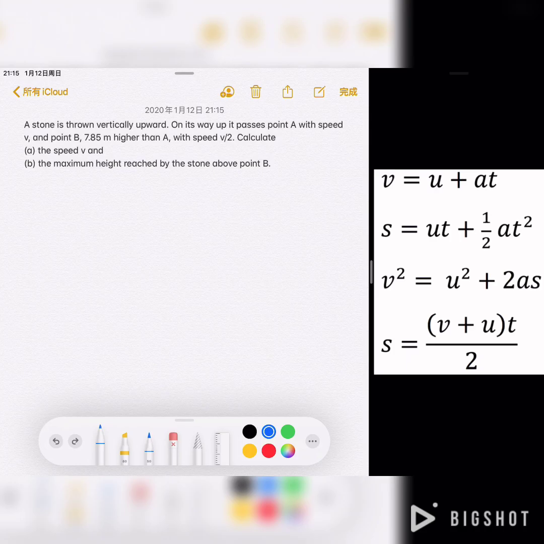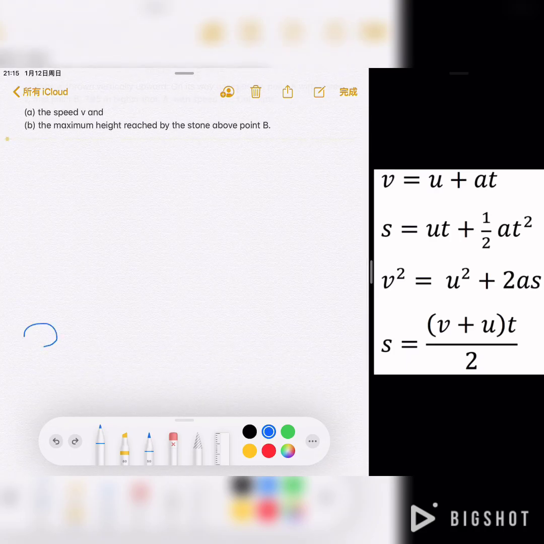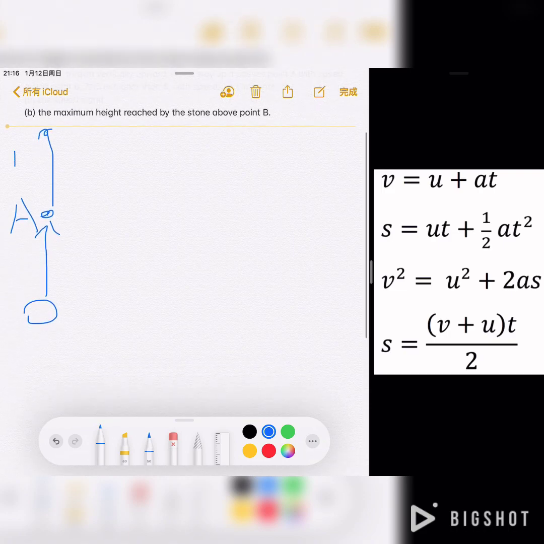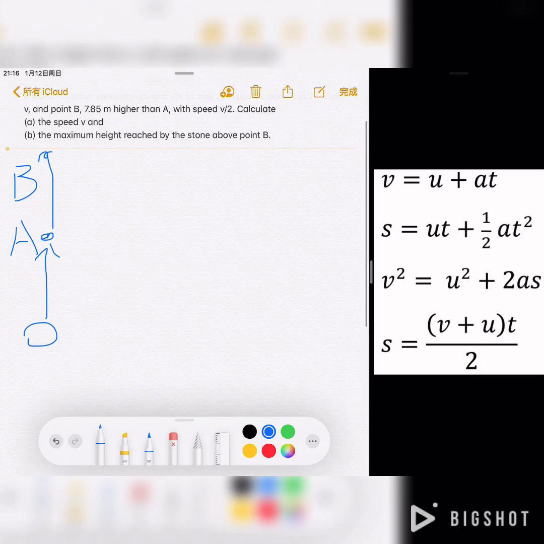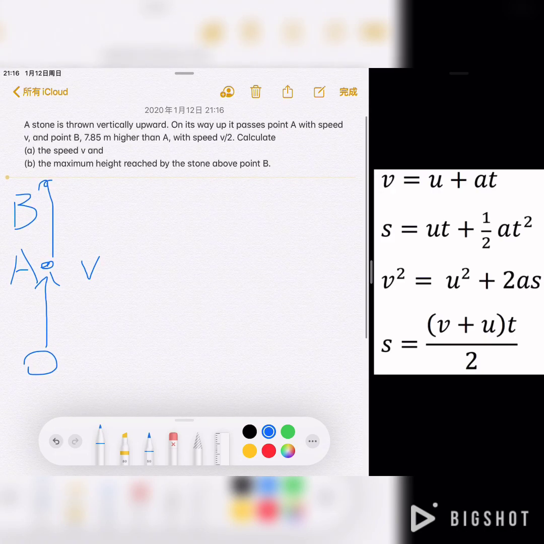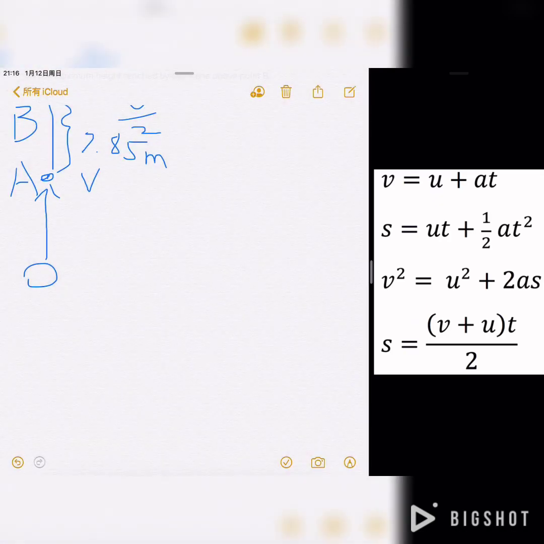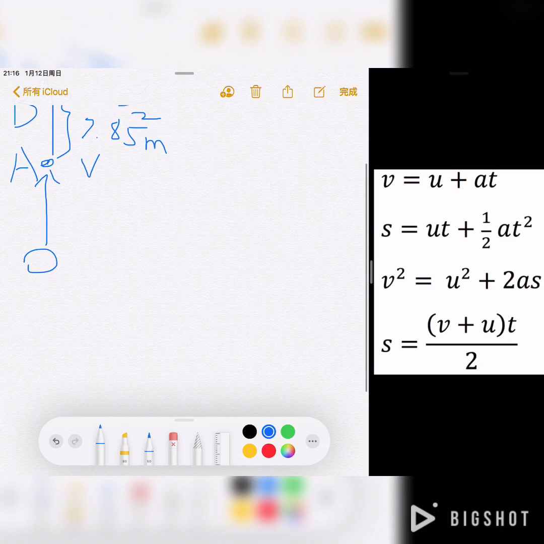Let's draw a picture to show that. So the stone is first thrown upwards until point A. So this is point A. And then it goes upwards to point B. This is point B. And we know that at point A the speed is v, and at point B the speed is v over 2. And the distance between them is 7.85 meters. In order to solve this question, we need to use the SUVAT equations. Now let's use v squared equals u squared plus 2as, because this is the only equation we can use here.